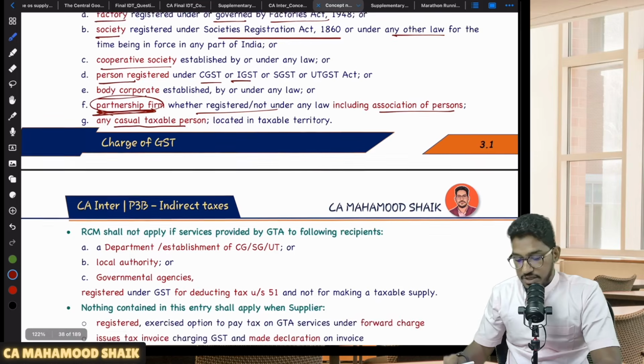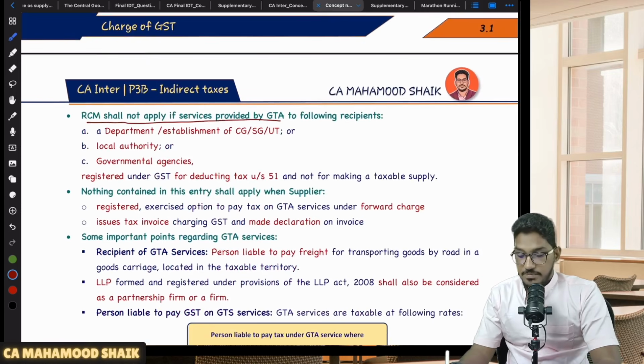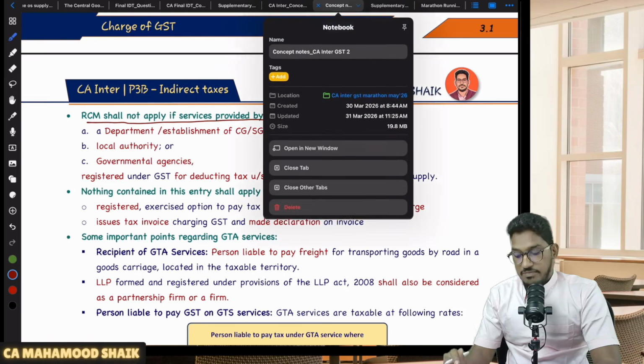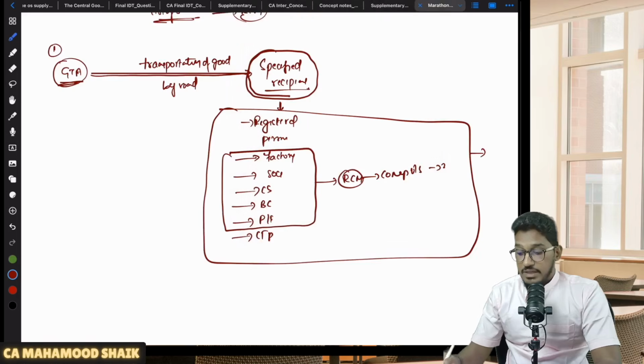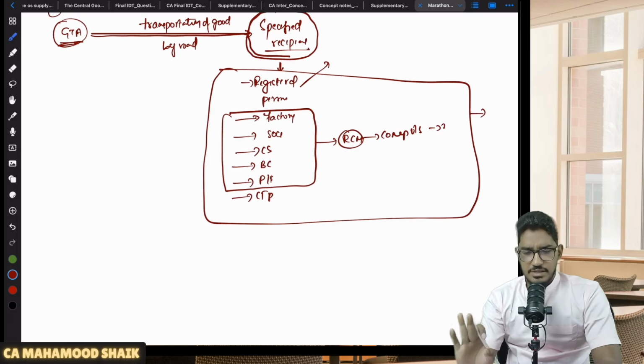However, there are some points which we need to keep in mind. RCM shall not become applicable if the service is provided by a GTA to the following recipients. So RCM will not become applicable even when the recipient is a specified recipient. Let us say, for example, the recipient is already a registered person, then they have to pay the GST under RCM or not.